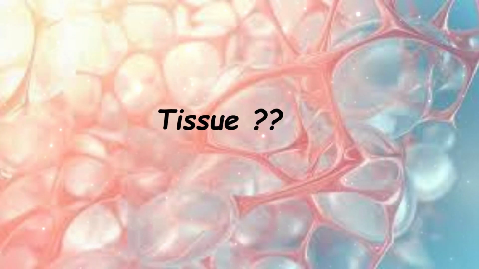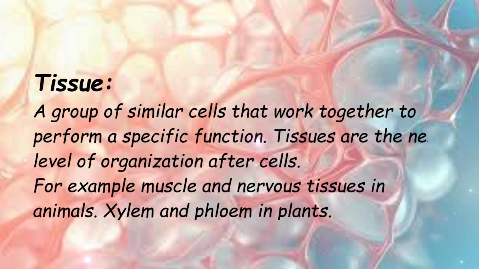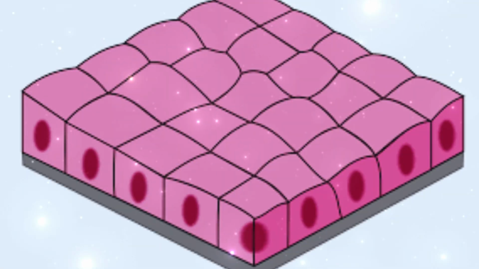Now let's learn about tissues. Tissue is a group of similar cells that work together to perform a specific function. Tissues are the next level of organization after cells. For example, muscle and nervous tissues in animals. Xylem and phloem in plants. Kids, in this picture you can see a tissue.